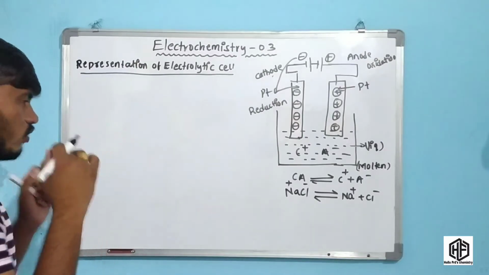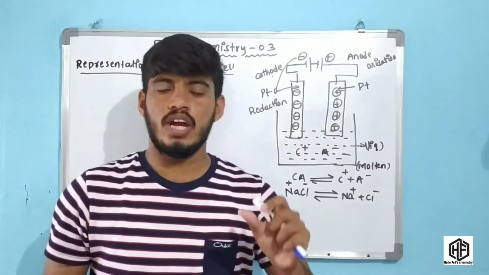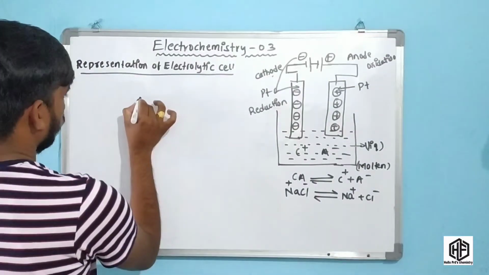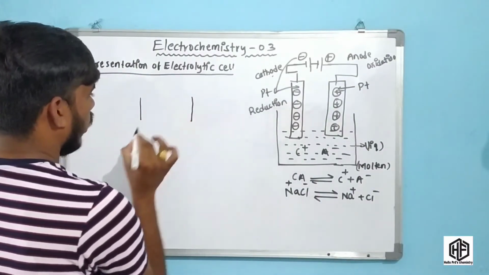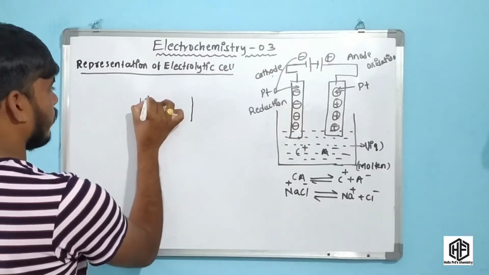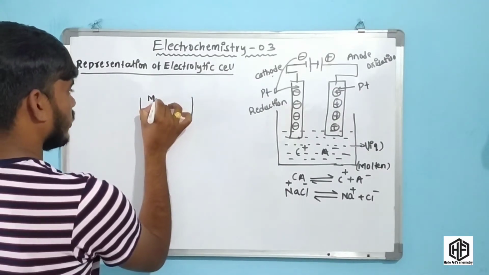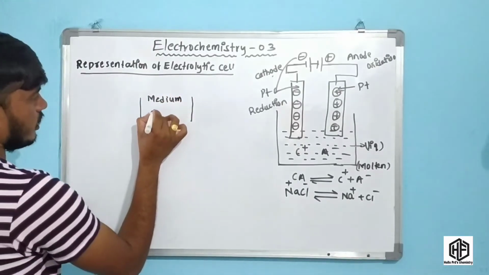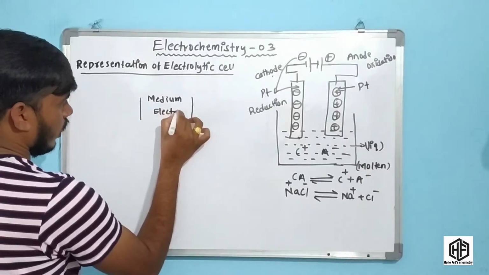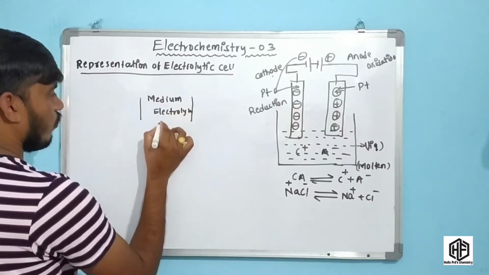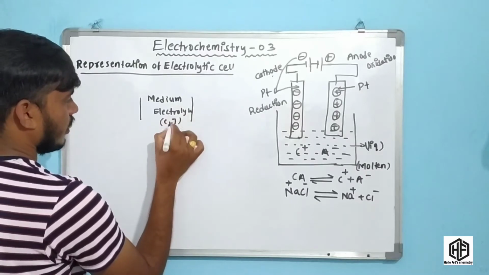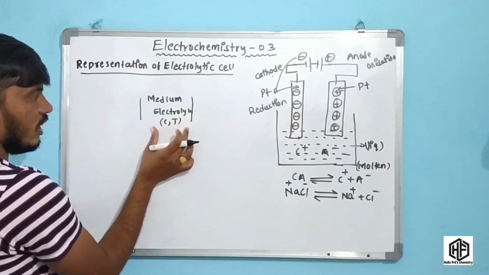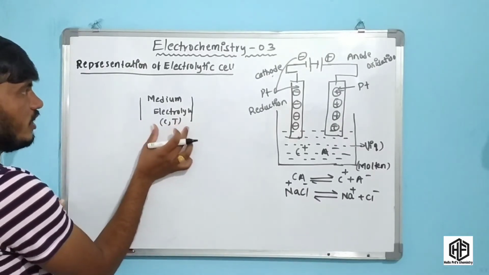For any electrolytic cell, you have to represent the cell. First of all, you have to consider these two lines. In these two lines, first the medium is represented. Next, the electrolyte is represented, what type of electrolyte is present, along with its concentration and temperature. This is the first important point in the cell representation.